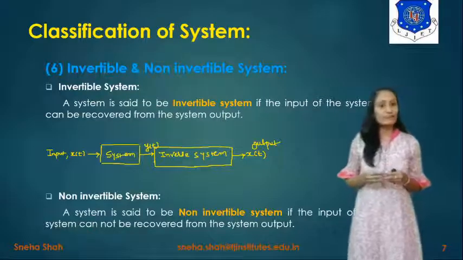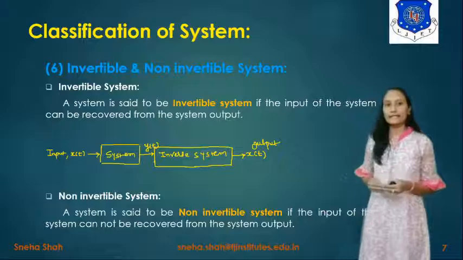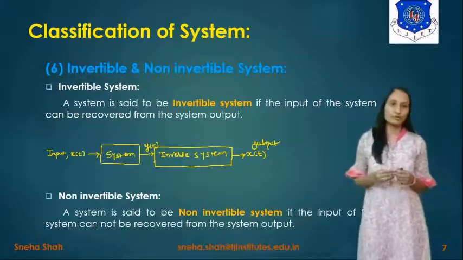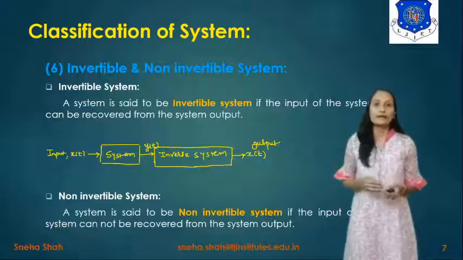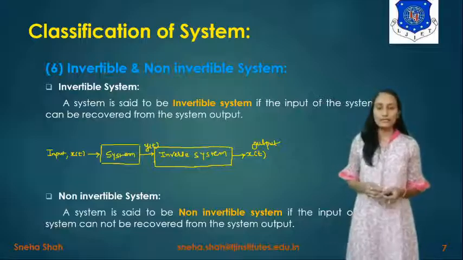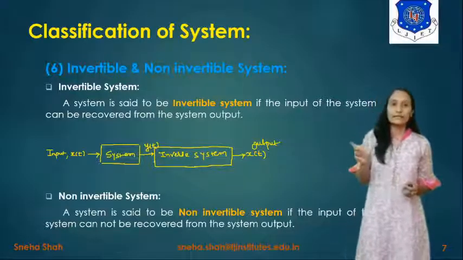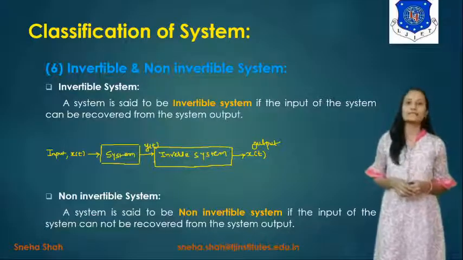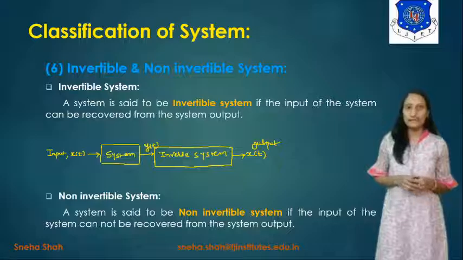So if you want to solve an example based on linearity, first of all we have to take the input as a combination of two different inputs. Then we have to take the output as a combination of two different outputs. If the equations of these two terms are the same, then it is considered linear. Otherwise, it is considered a non-linear system.